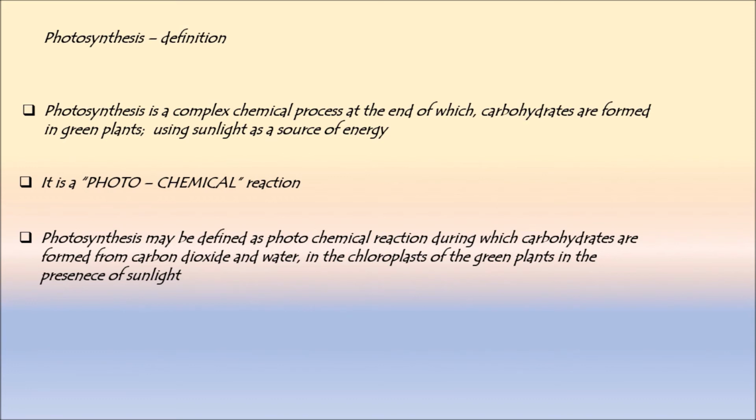So what happens here? The photochemical reaction occurs between carbon dioxide, water and chloroplast in the presence of sunlight, resulting in carbohydrate.